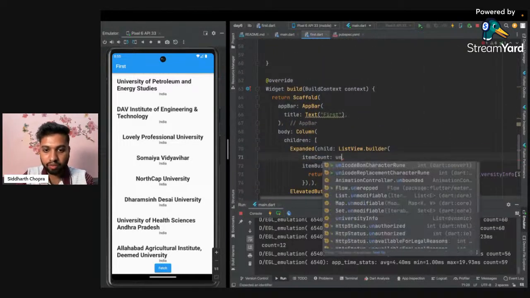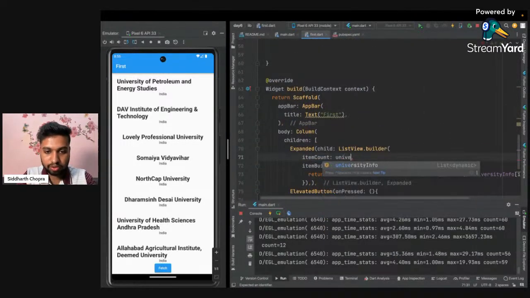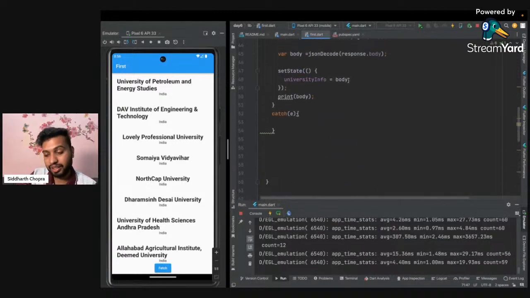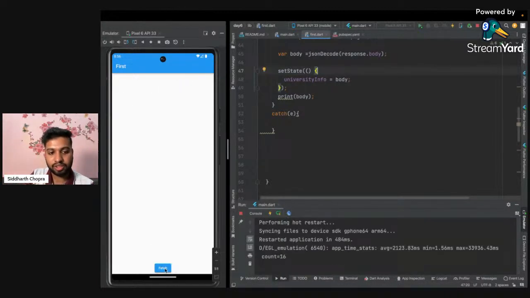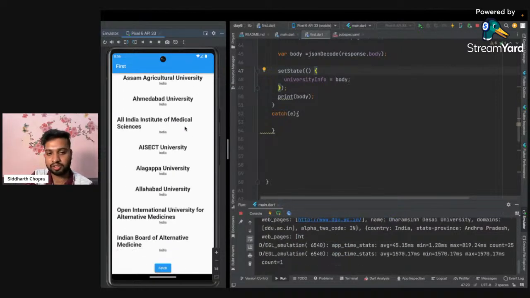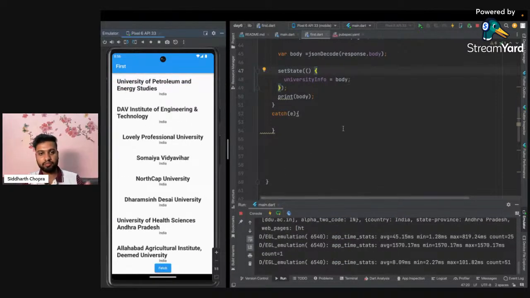Now it will have university info dot length, because ultimately it is a map. Inside the list we have all the information of the map, and now it will work perfectly. There's no error. If I click fetch, it is fetching information and now it is displaying on the screen.